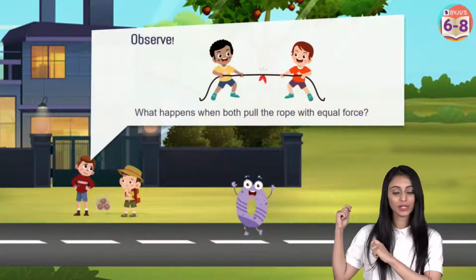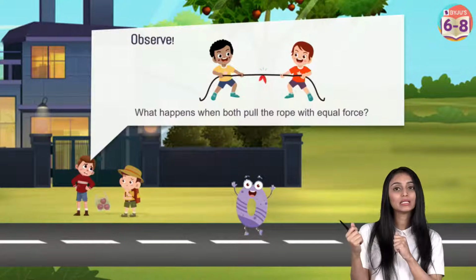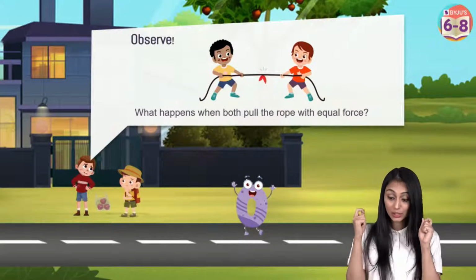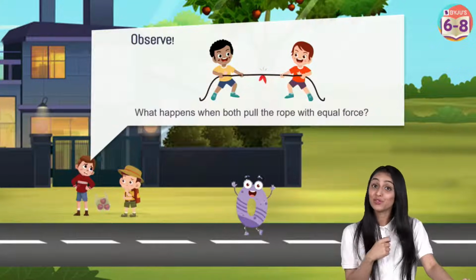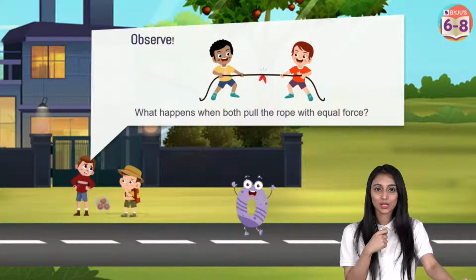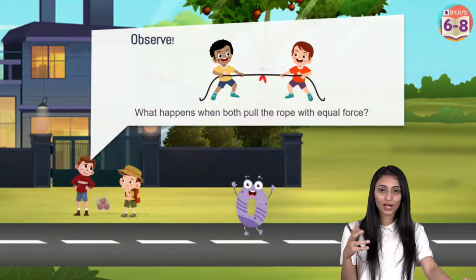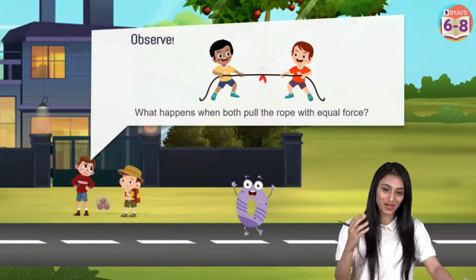What is happening here is these two kids are pulling the rope in opposite directions, and that too with equal and opposite forces. This reminds me of my school days when we used to have tug of war on our sports day. That used to be so much fun.